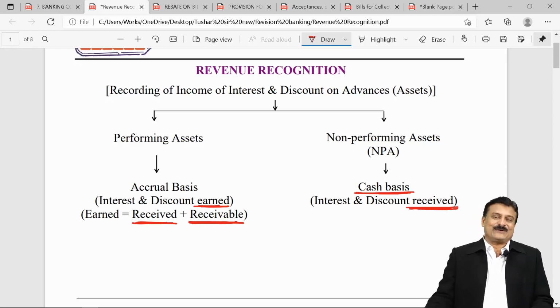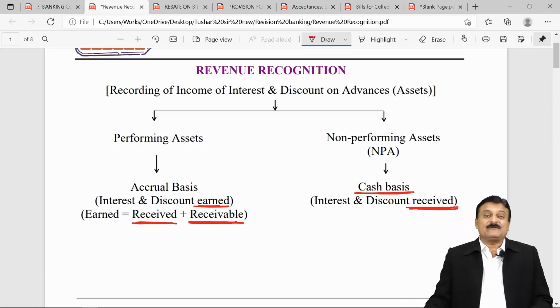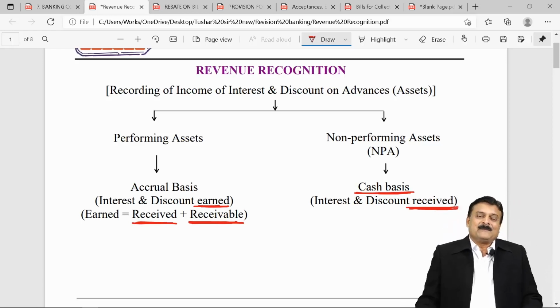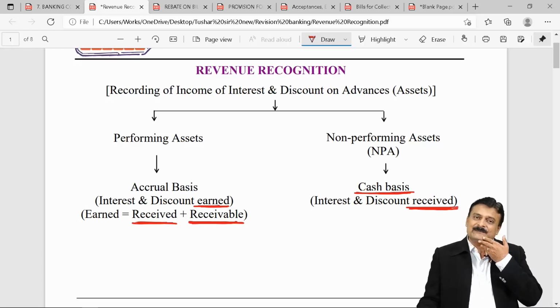Rebate on bills discounted. Question on rebate on bills discounted can be between 4 to 6 marks, requiring you to either pass journal entry or prepare ledger accounts. But before that, you should always prepare a working note to find out how much is our discount income of current year. How will you find discount income of current year?